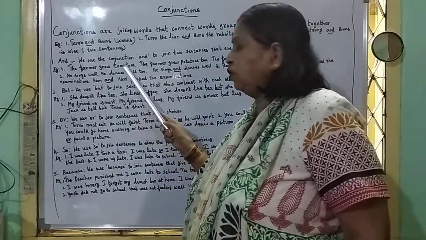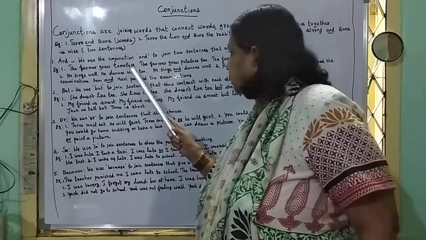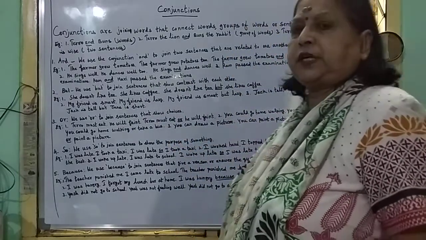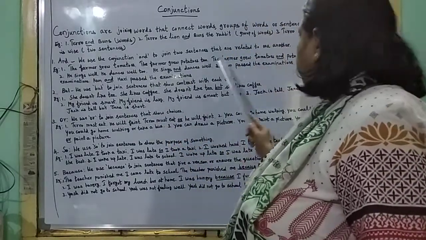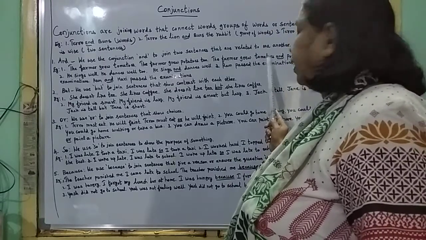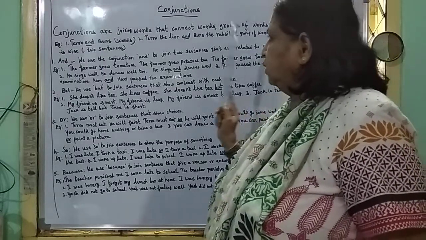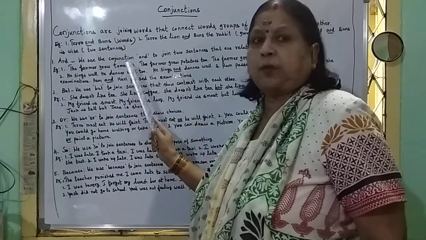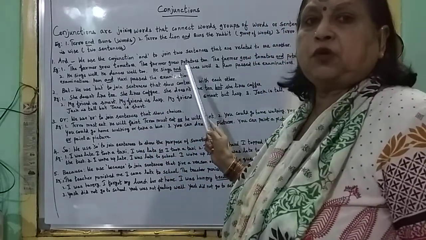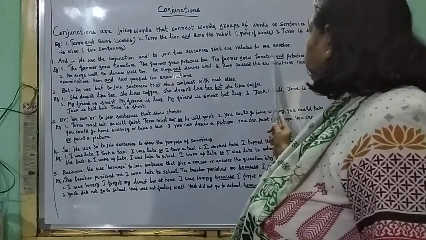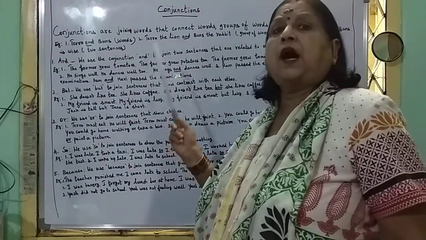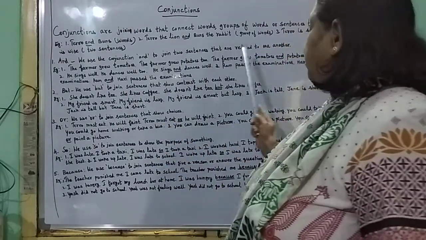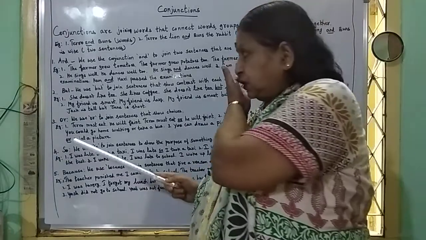The farmer grew tomatoes, one sentence. The farmer grew potatoes too. The farmer grew tomatoes and potatoes. So here two sentences are there: the farmer grew tomatoes, the farmer grew potatoes. The farmer grew tomatoes and potatoes. So and is the conjunction here.